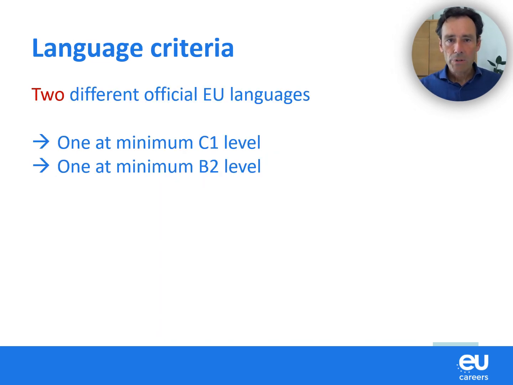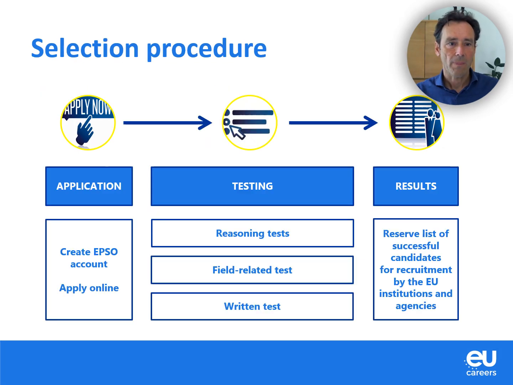When it comes to languages, you need to master 2 different EU languages. So we test in 2 different languages. One of your test languages must be at level C1 minimum, and the other language must be at level B2 minimum. For both your test languages 1 and 2, you have the free choice between the 24 official EU languages.